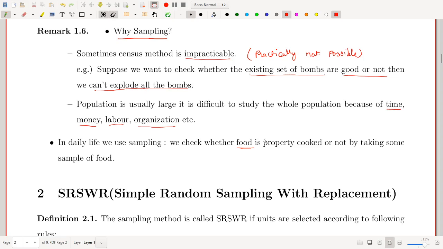Same thing, any food, we take some sample of food and on the basis of this sample we say whether this food is properly cooked or not. So same thing we have to do here. From a population we take a sample, and on the basis of this sample we draw conclusions about the population.